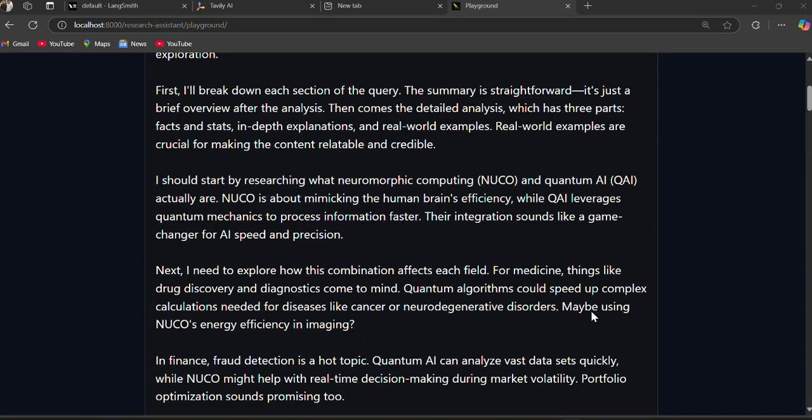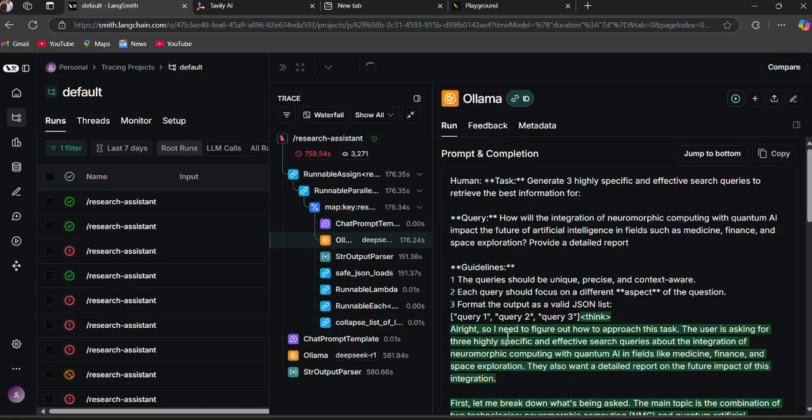This was the model, and you can see in LangChain also that it took around 758 seconds, which is around 12 minutes, to perform this task. Why is the time increasing? Because we are using a local LLM, that is DeepSeek, and my system is not that powerful for computing such a huge amount of information. It is a decent PC, so it takes a large amount of time. If you use an API request from OpenAI, it takes a fraction, like 10-15 seconds, to perform this task.